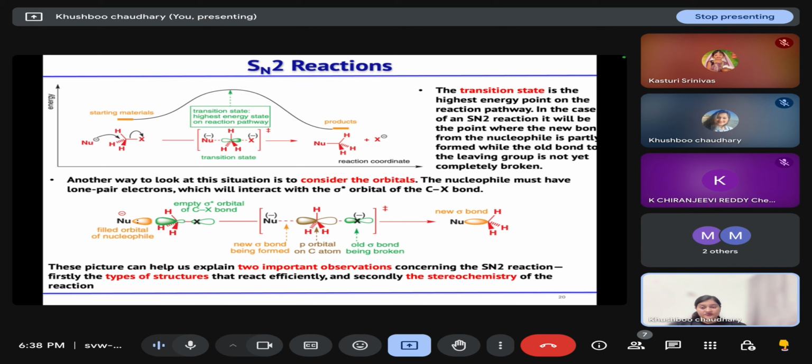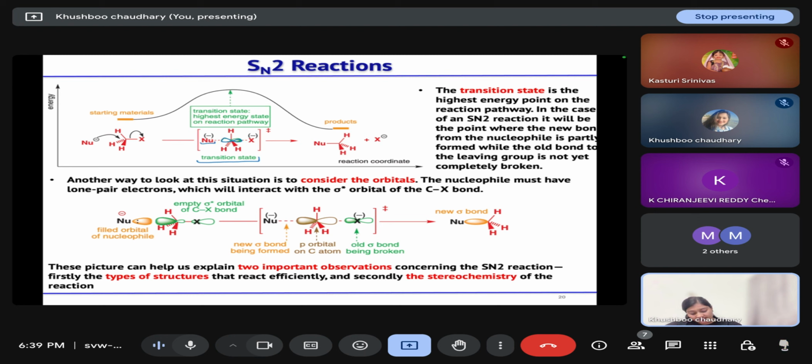Now if we want to study the energy profile diagram of this SN2 reaction, in this case there is no intermediate that we are going to isolate. The transition state that is possible is shown here, where your carbon is attached with the nucleophile as well as the halogen that are opposite to each other, or at 180 degrees to each other. So the transition state, that is the highest energy point in the reaction pathway,